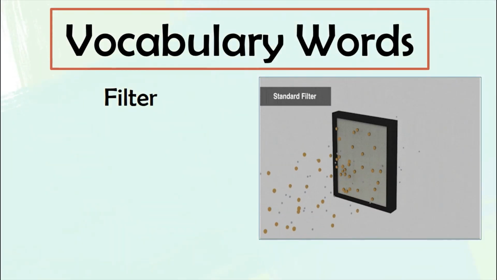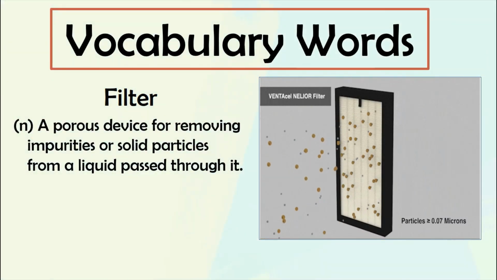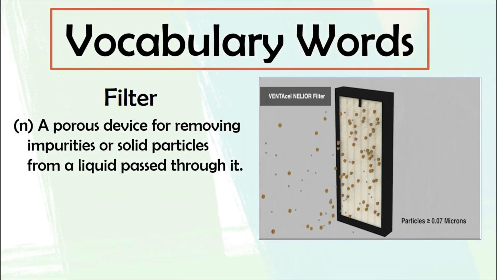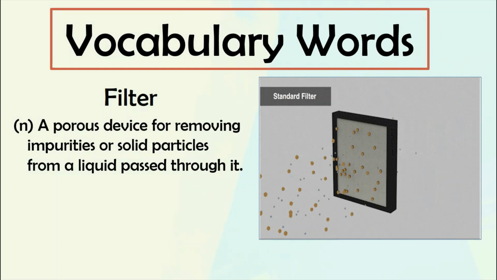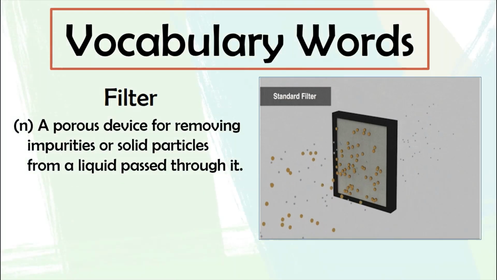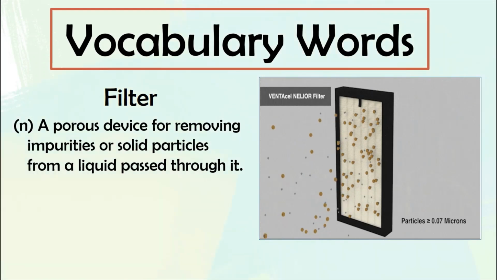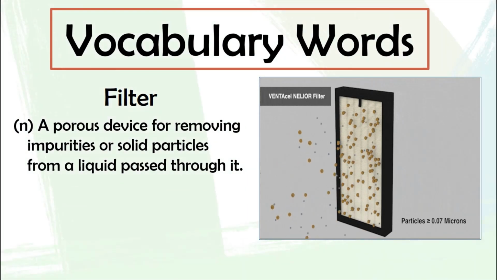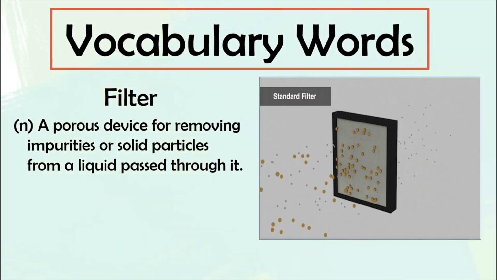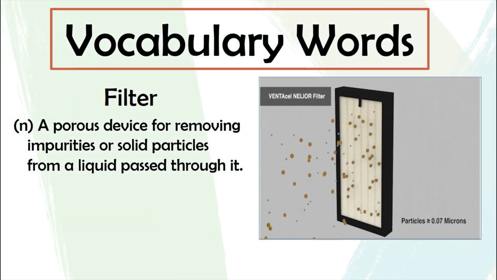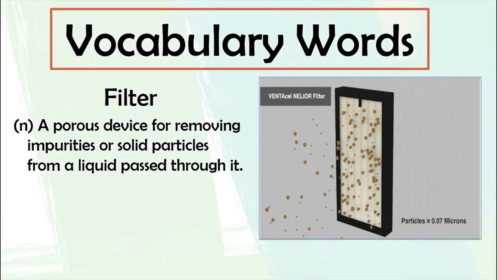Number 2. Filter. Filter is a porous device for removing impurities or solid particles from a liquid passed through it. An example of this is the face mask that we are using, not only for COVID-19 but it is also helpful for filtering the small dust particles in the air, or the PM 2.5.